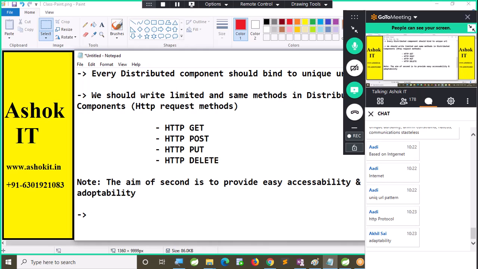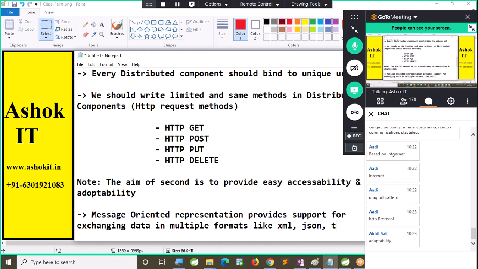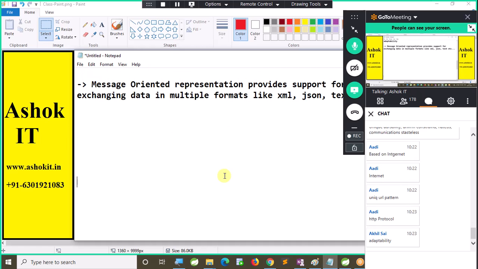Now, media representation or message oriented representation provides support for exchanging data in multiple formats like XML, JSON, text, etc. This is used to provide real interoperability.